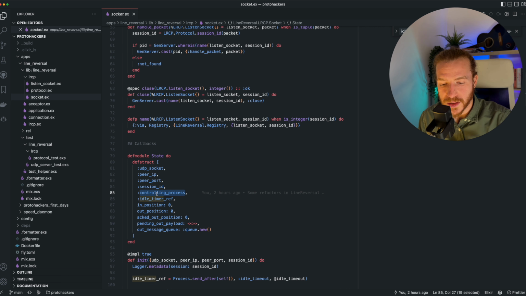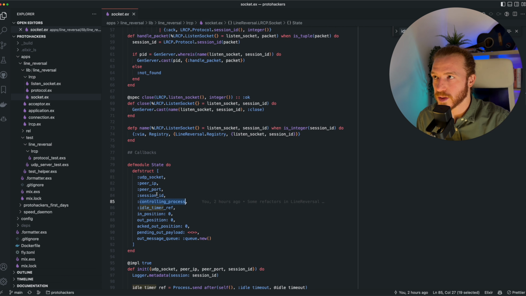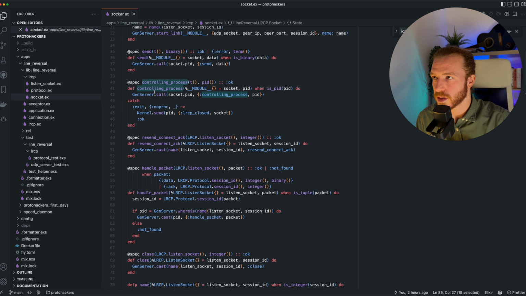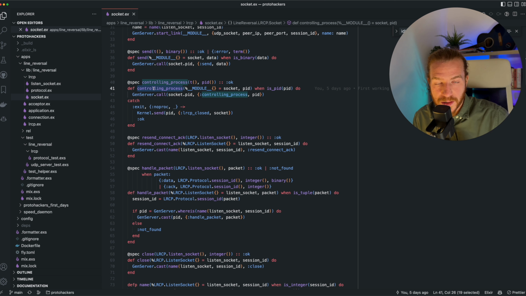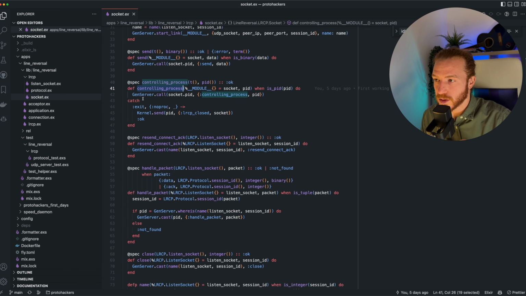And one last thing, to mimic the controlling process thing of GenTCP and GenUDP, I went here with a controlling process field in the state. And this field is nil initially when you create a new socket and you start a process like this, and then gets set to a PID when the controlling process function is called over here. And the idea here is that we don't really need to change the controlling process once set, so this should be fine.